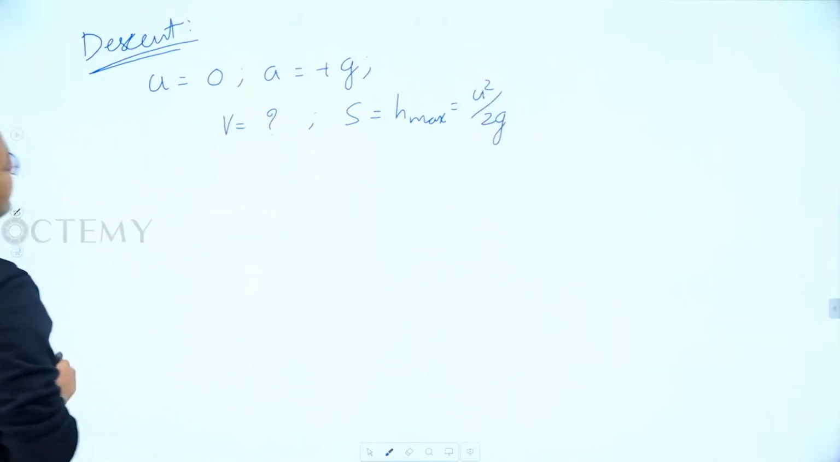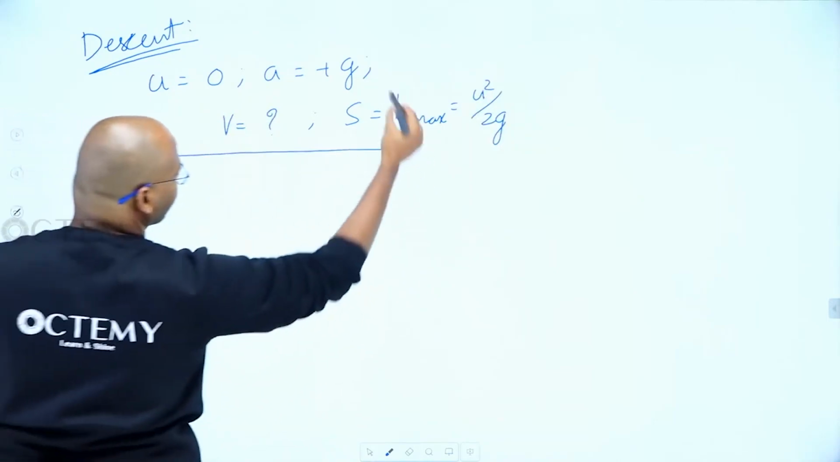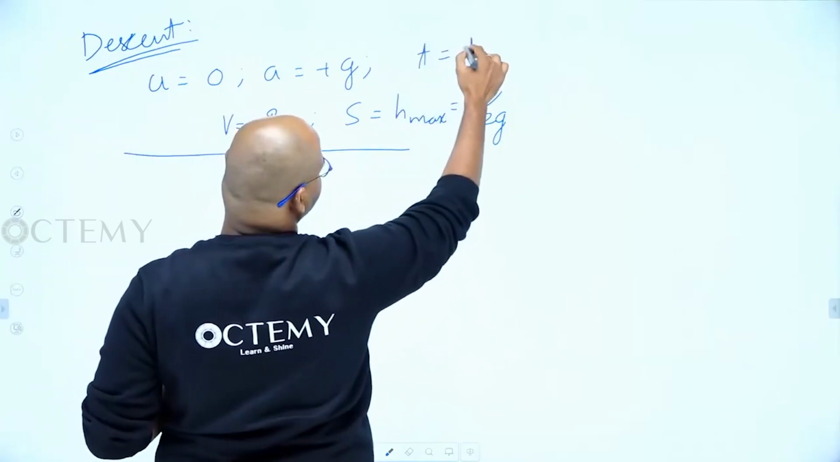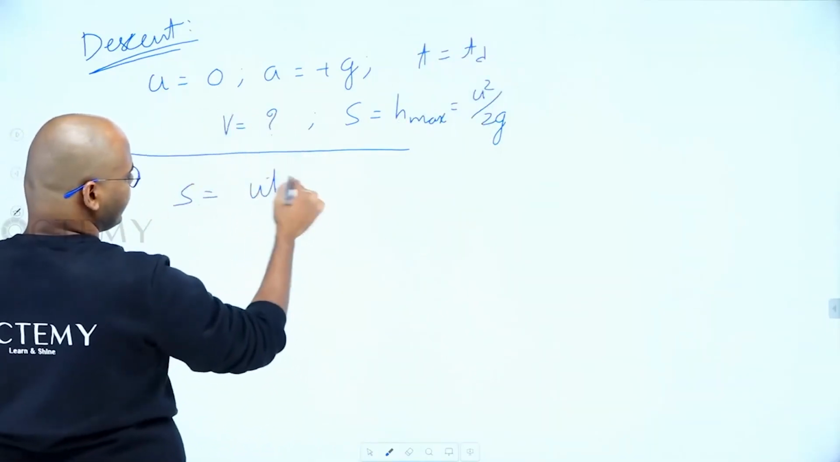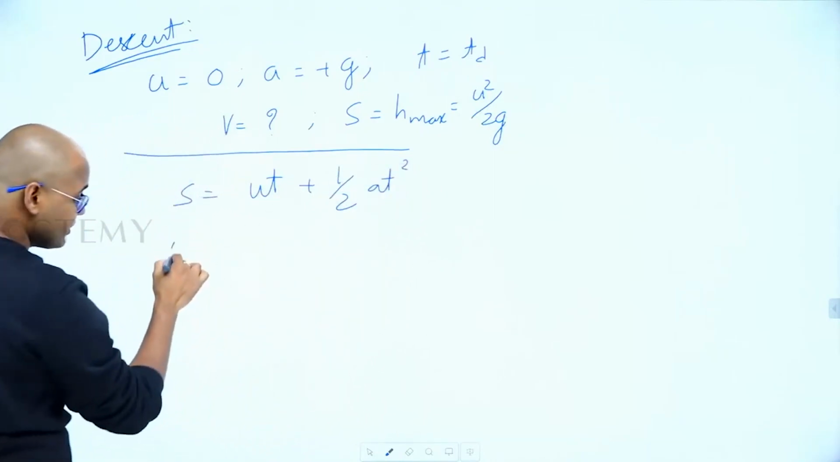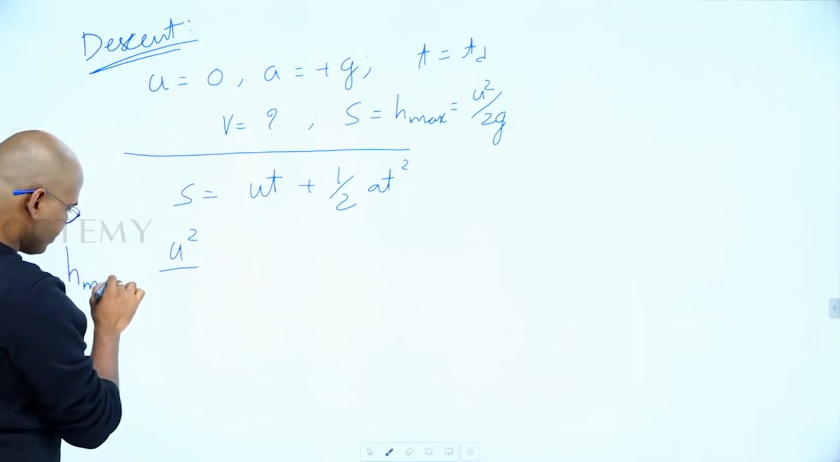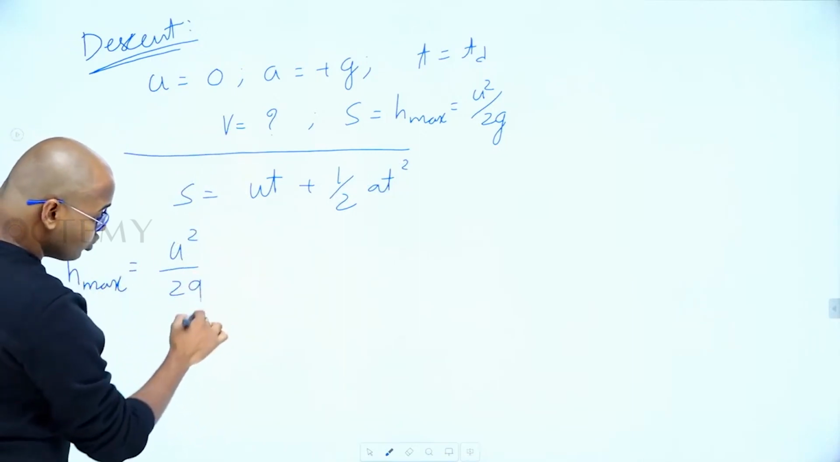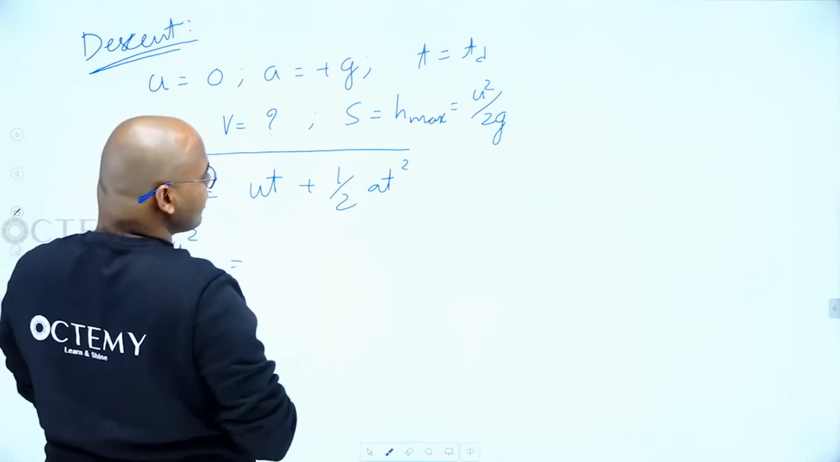Now he is asking the time taken to reach the ground back. What's the best formula? Here t is equal to td, and I want t. So s equals ut plus half at square. It has traveled a distance of h max, that is u square by 2g, equal to ut plus half at square. What's the initial velocity?